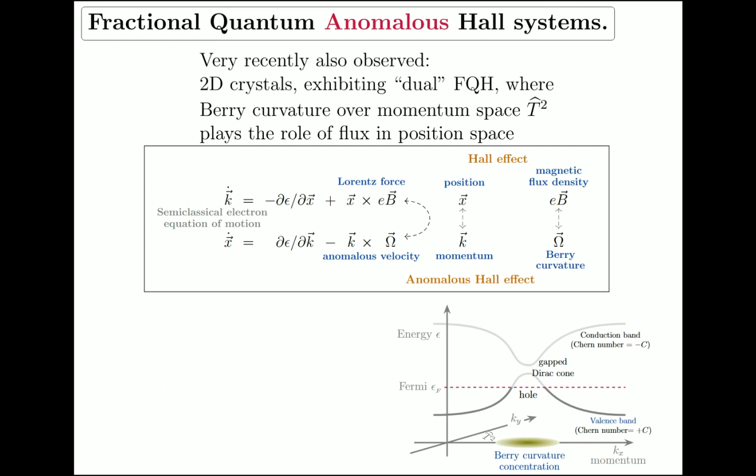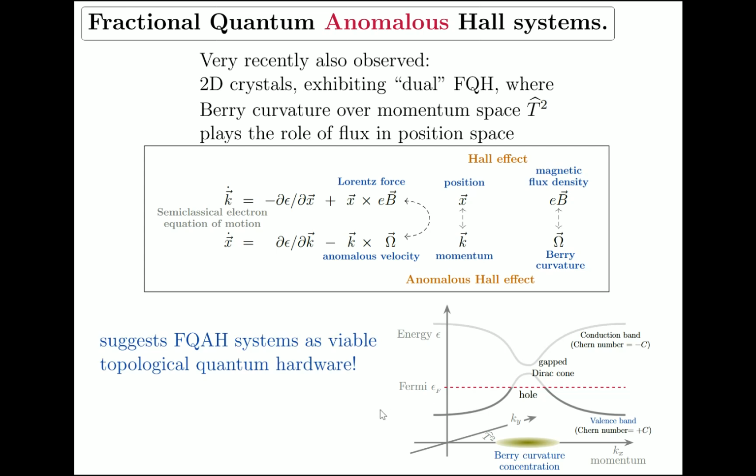And here's a cartoon picture of the electron energy bands in these systems. The point being, where Berry curvature is concentrated, like our flux densities were before, there are little peaks in the valence bands. The valence band generally has to be flat for these fractional quantum anomalous Hall systems, but still has certain peaks. And at fractional filling, it means the peaks are holes where electrons are missing. But observe now, they are missing in momentum space. So this hole is a hole in momentum space instead of in position space.